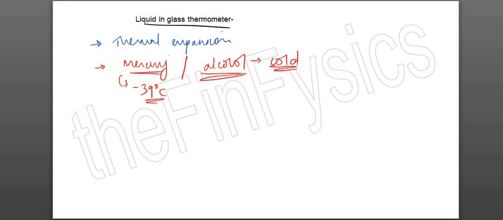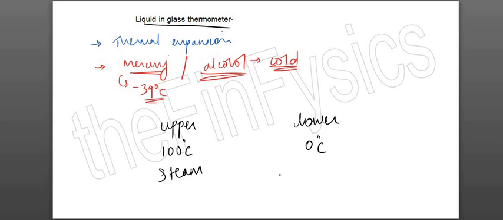Okay, now there are a few terms under the liquid in glass thermometer that we are supposed to remember. Actually not terms, these are fixed points. So one is the upper fixed point and the other is the lower fixed point. Upper fixed point is 100 degrees Celsius. Lower fixed point is 0 degrees Celsius. Since it is 100 degrees Celsius, we call the upper fixed point the steam point as well. And the lower fixed point is the ice point.